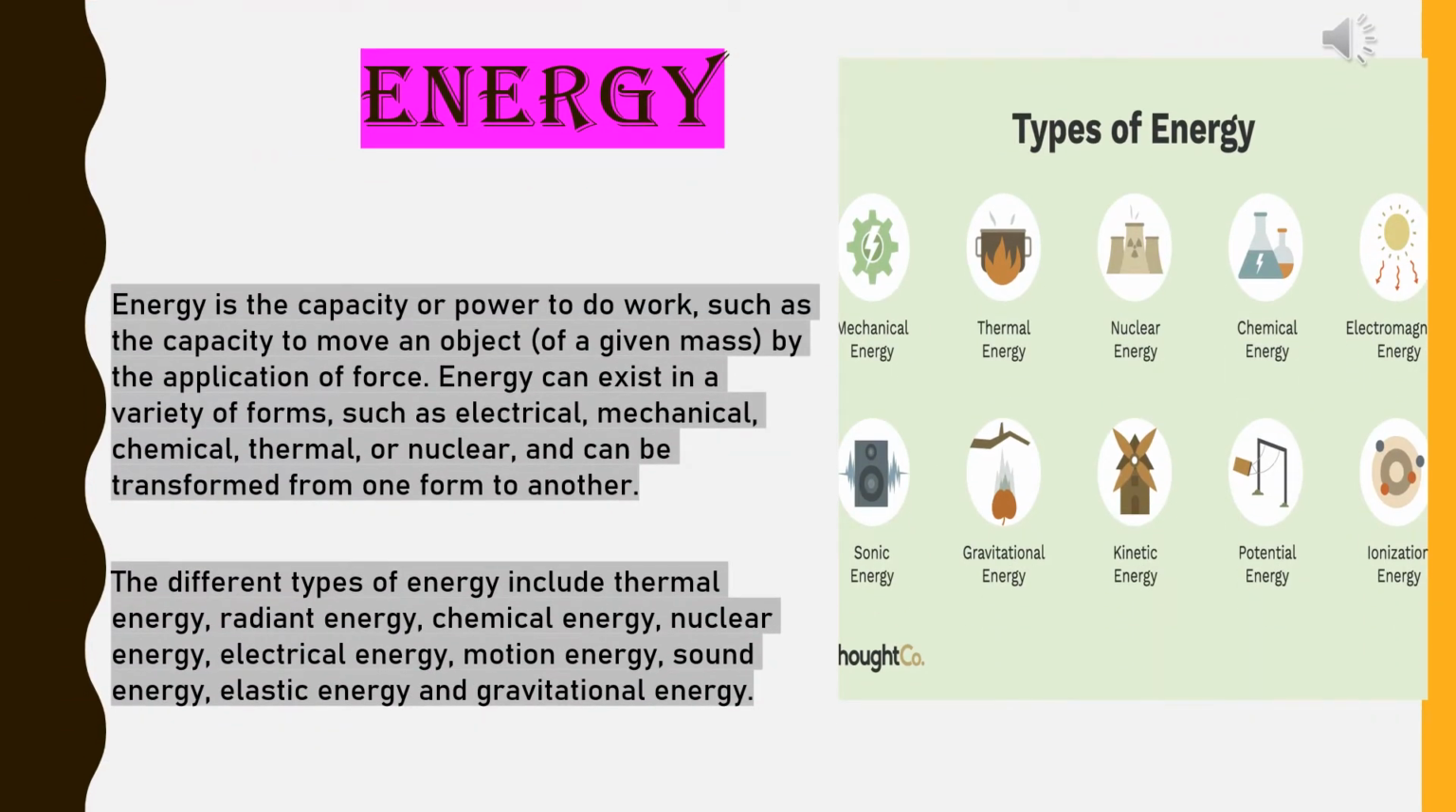What is energy? Energy is the capacity or power to do work, such as the capacity to move an object of a given mass by the application of force. Energy can exist in a variety of forms such as electrical, mechanical, chemical, thermal or nuclear, and can be transformed from one form to another. The different types of energy include thermal energy, radiant energy, chemical energy, nuclear energy, electrical energy, motion energy, sound energy, elastic energy, and gravitational energy.